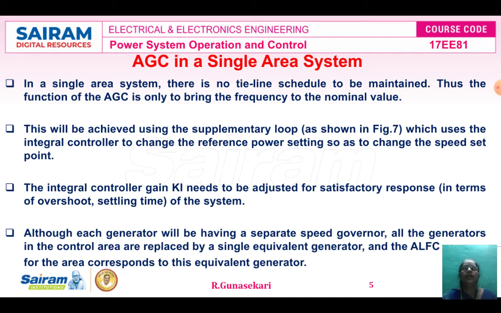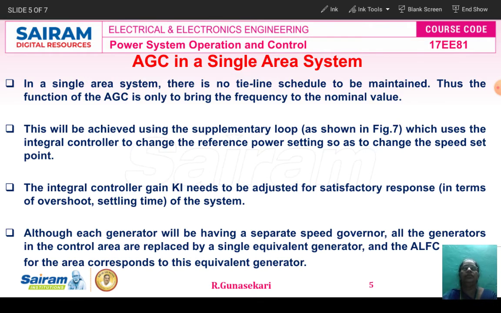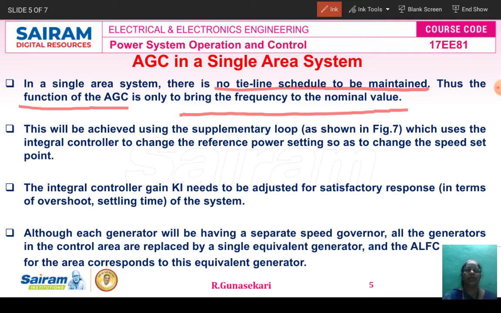Now you see the automatic generation control in a single area system. Multi area systems also exist. Single area system means no tie line schedule has to be maintained. The function of AGC is only to bring the frequency to the nominal value. This can be achieved using the supplementary loop, meaning an integral controller added to the ALFC loop. The integral control loop is KI divided by S.